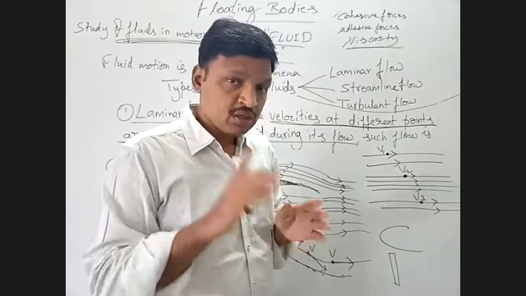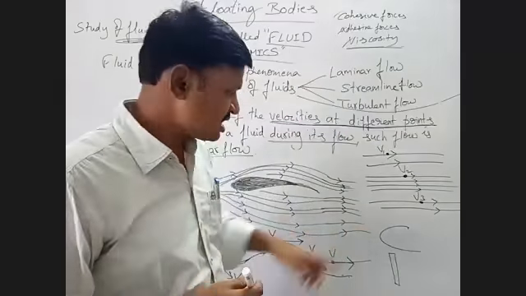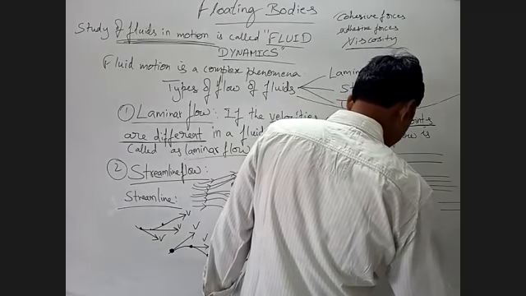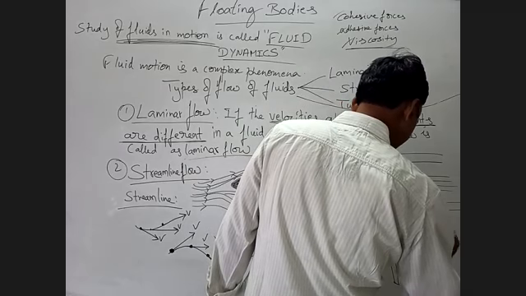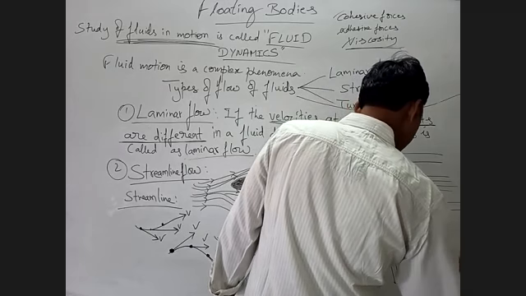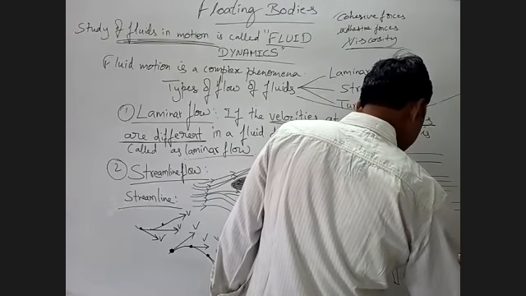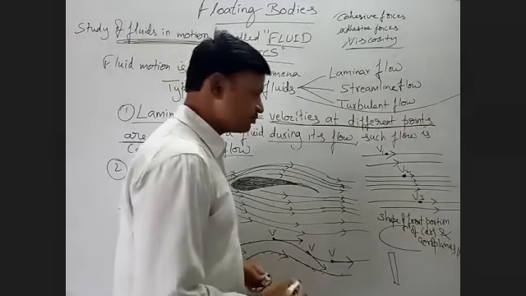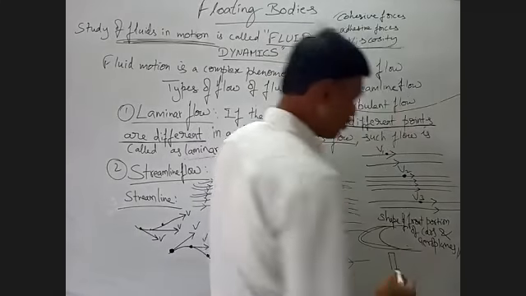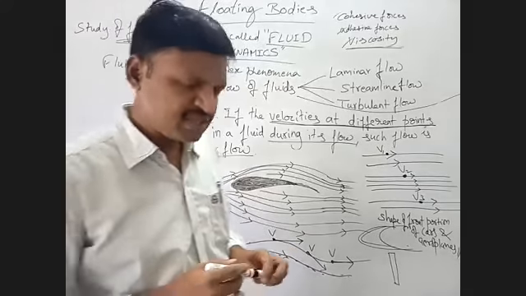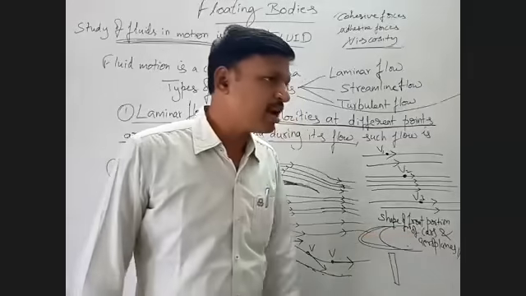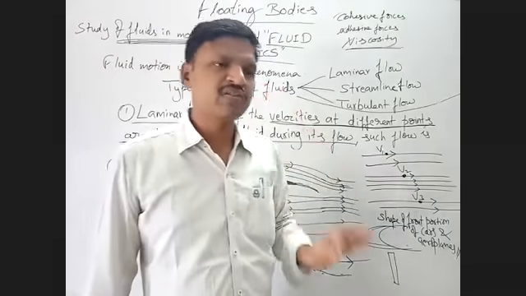So if you have observed the shape of the front portion of cars and aeroplanes, mostly it is curved like this, and the aeroplane is also like this. Aeroplane is also blunt. Blunt means curved, bent. Okay, ma'am. So this is the shape. Why are they manufactured like that? To reduce the friction to the minimum.